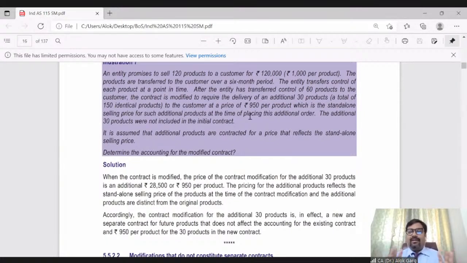It is not to be clubbed as an existing contract or a modification of the existing contract. Rather, these 30 products at their fair value have to be considered as a new contract. I hope it is clear, Sairam.